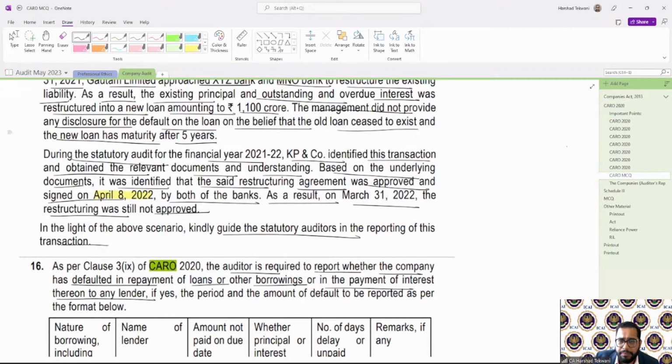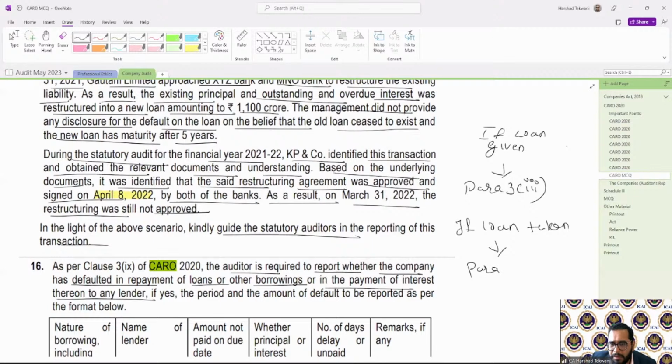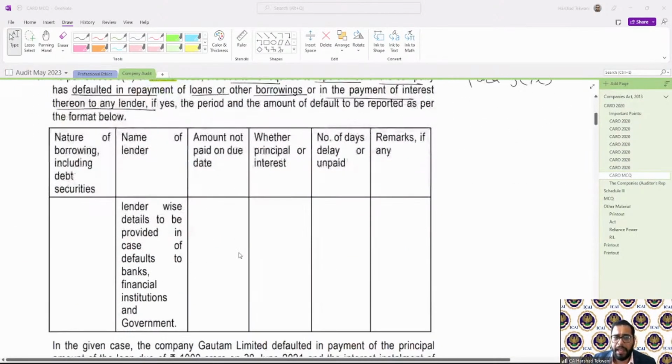If loan given, then para 3 3. If loan taken, then para 3 9. So this is 3 9, clear? And this is the format in which I am required to provide the details.